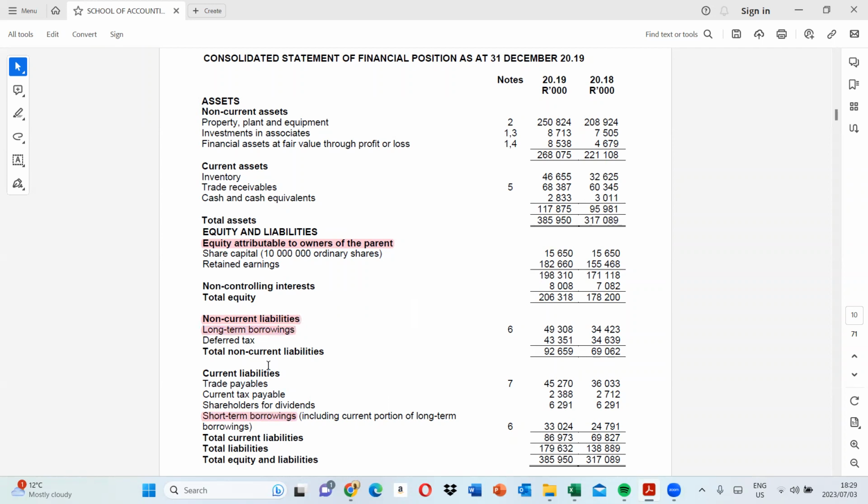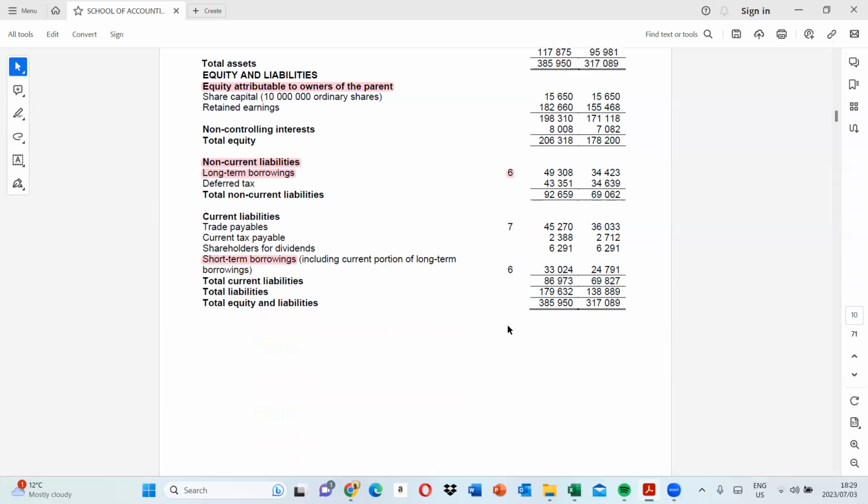Remember this short-term portion, when you did the working capital, we did not include it there. All right, so in that case, that means this is the only part from current liabilities which is included as in the sources of finance there, under financing activities. So let's quickly look into it now, to see what makes up the financing activities, so that we can see what is going on there. So long-term borrowings, they referred us to bullet 6, let's just quickly go to bullet 6 so that we can see what is happening there.